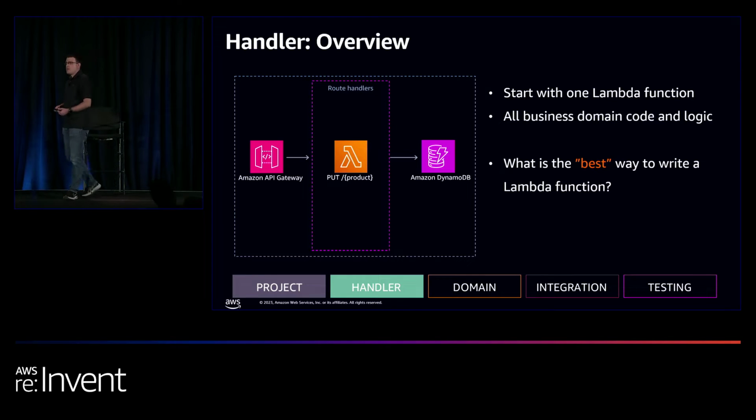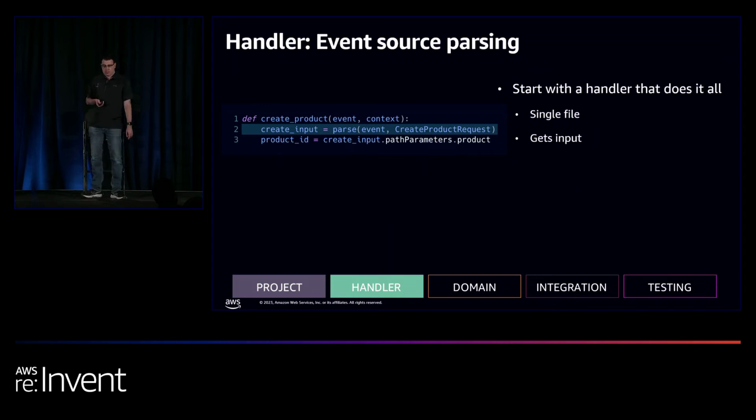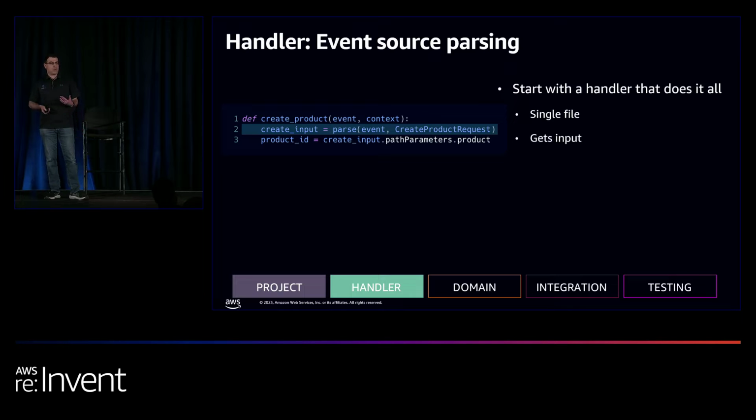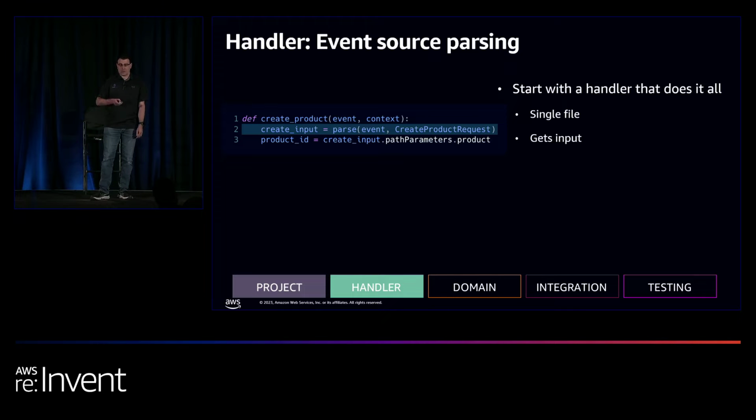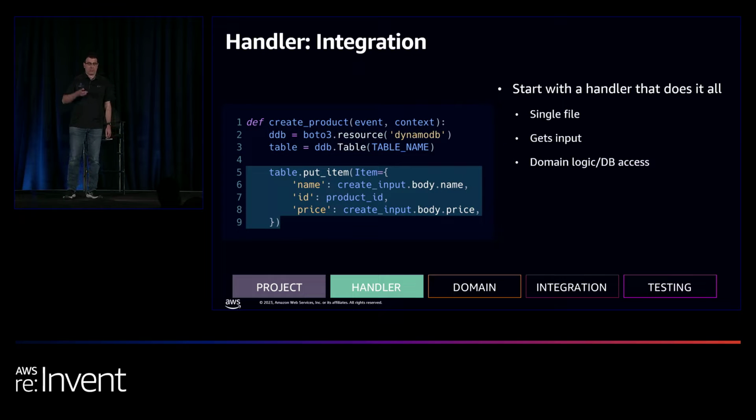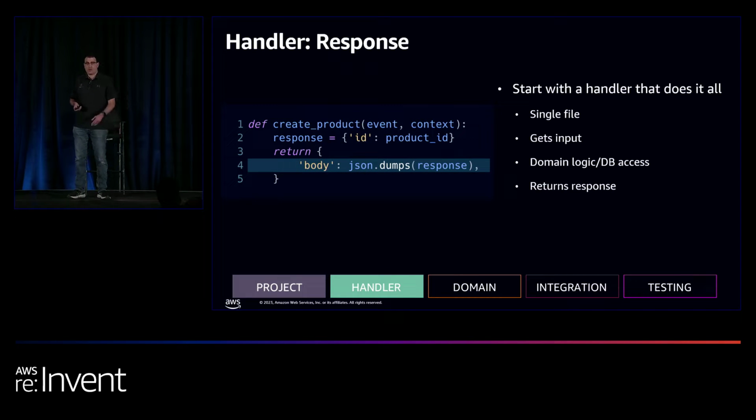So back in the day when I started to write serverless services, what I did is basically write everything in the handler itself. So it looks something like this. Just one file, handler create product. And first of all, you're going to do some input validation. So I'm using Powertools, the amazing Powertools library. I'm going to use the parser utility to do input validation in conjunction with Pydantic. So I'm going to define the create product request model. I'm going to get the input. Then I'm going to use Boto to basically put the item, the product that I want to insert from the input, to the table. And then I'm going to return the response back to the caller and serialize it.